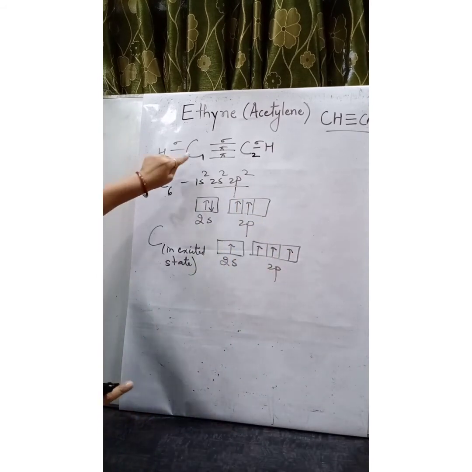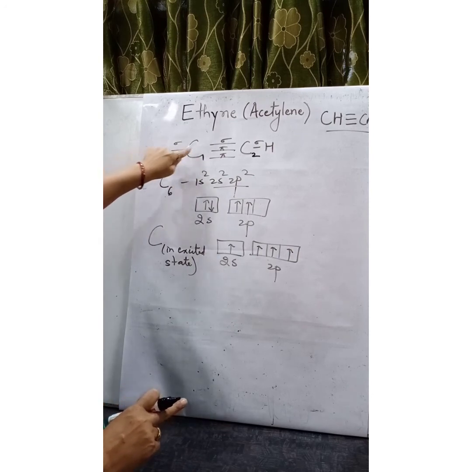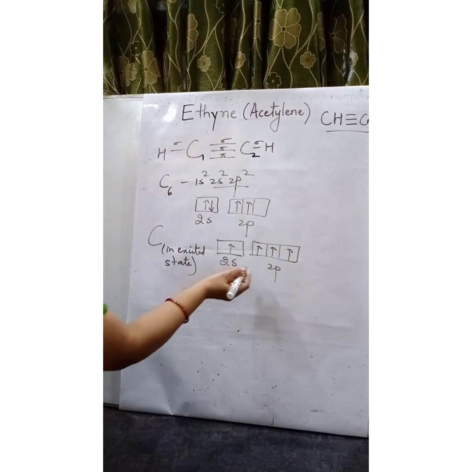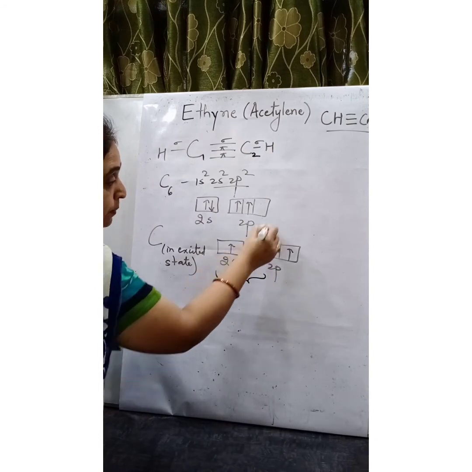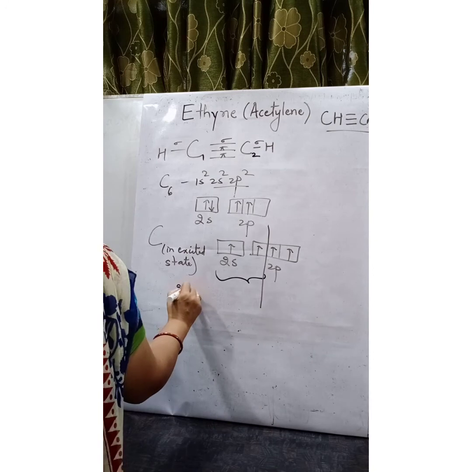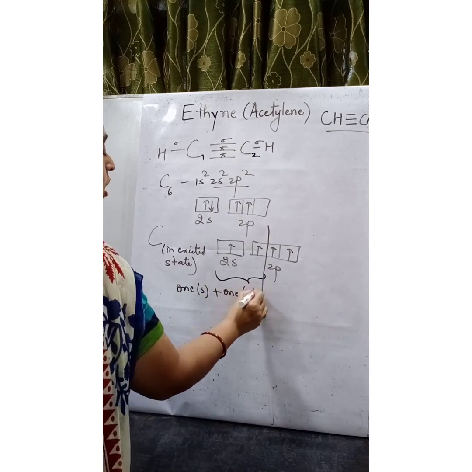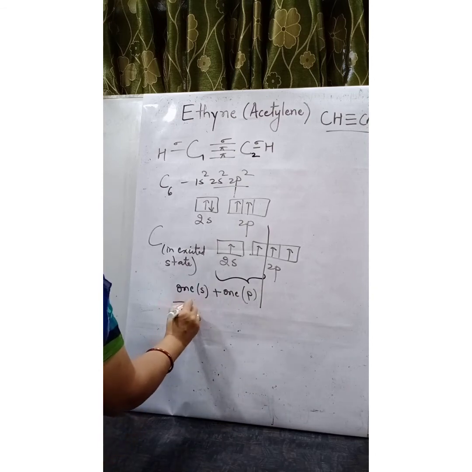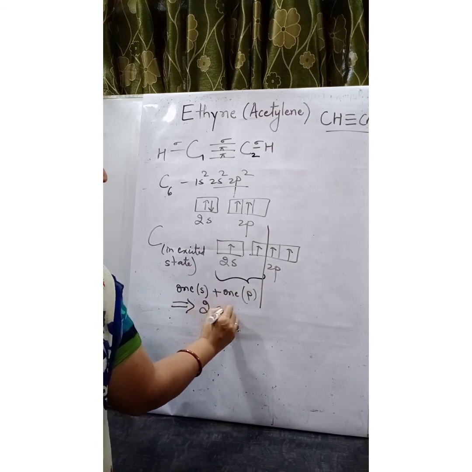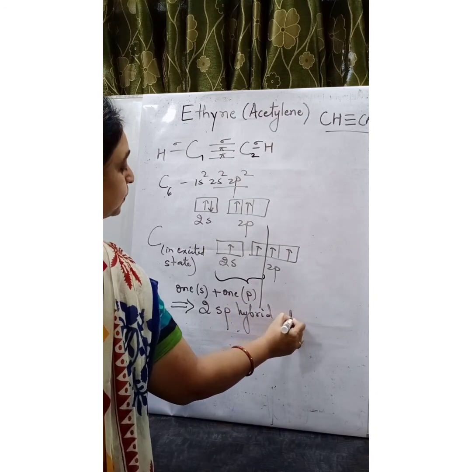Now here carbon is forming 2 sigma bonds, one with hydrogen and one with other carbon. So 2 atomic orbitals, 1s and 1p orbital undergo hybridization to form 2 sp hybrid orbitals.